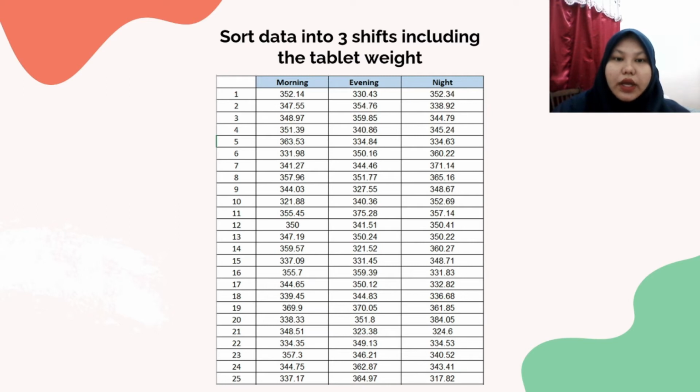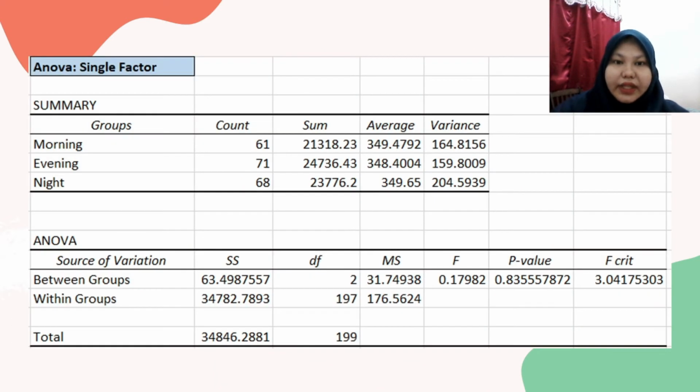Then, we use ANOVA in data analysis to create the summary output. From this summary table, it shows that the sample size for every shift: morning is 61, evening is 71, and night is 68. It also displays the average and variance for every shift.